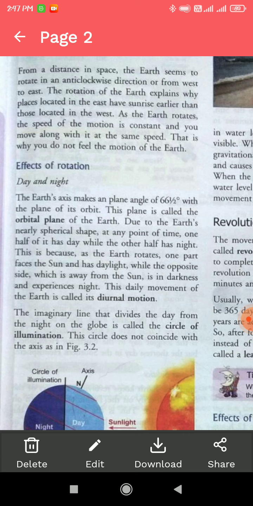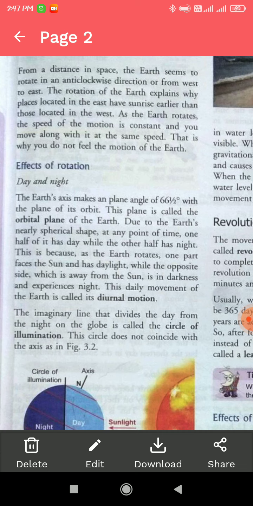As the earth rotates, we move along with it at the same speed. That is why you do not feel the motion of the earth. Because the speed of the earth's rotation is constant, it is continuously rotating on its own axis, and when we move along with it at the same speed, that is why we do not feel the motion of the earth.